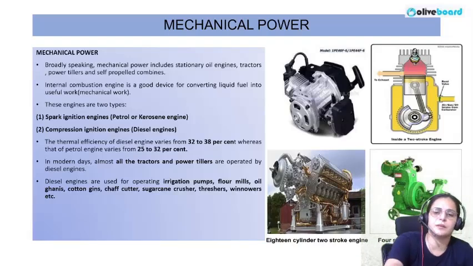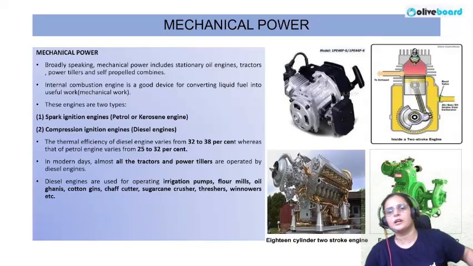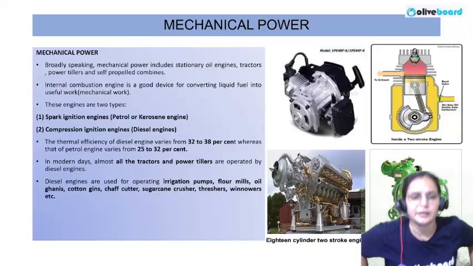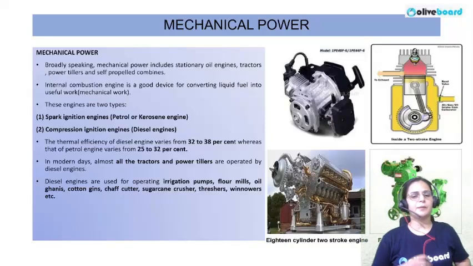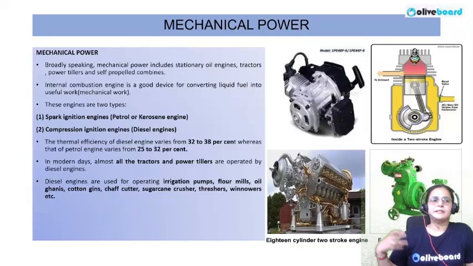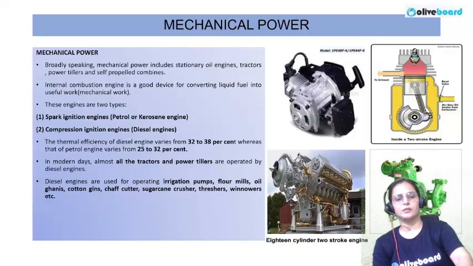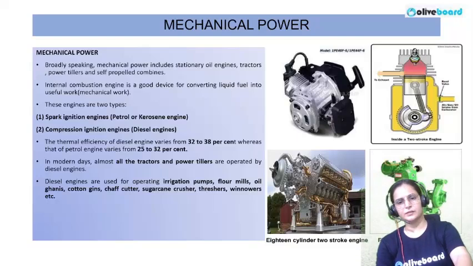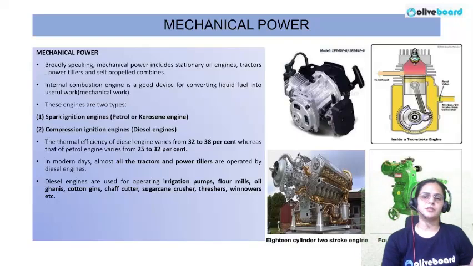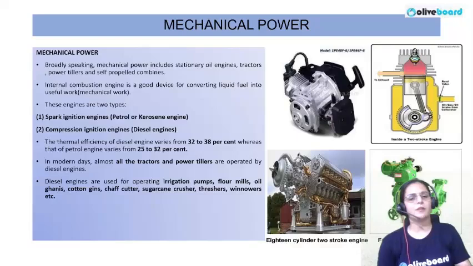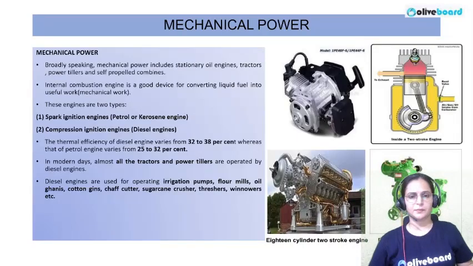Then comes the mechanical power. So what comes under the mechanical power? Broadly speaking, mechanical power includes any machine that runs on fuel. Okay, any such machine that runs on fuel, that includes the mechanical power. So under this we have the chaff cutters that we discussed, stationary oil engines, tractors, power tillers, and self-propelled combines.